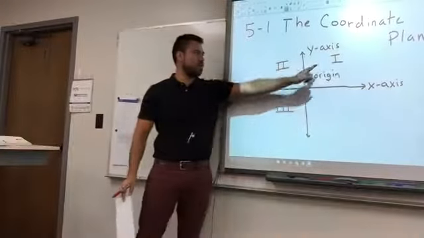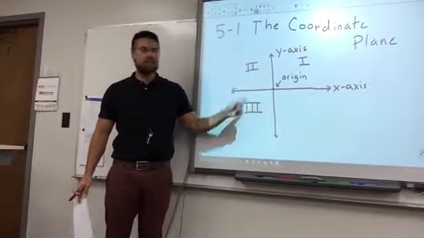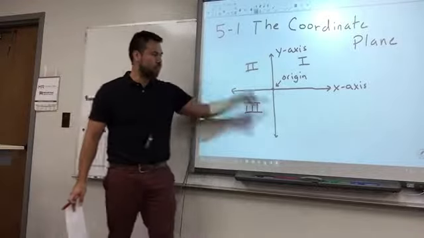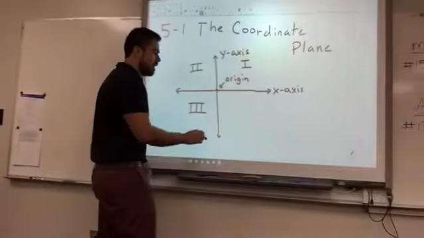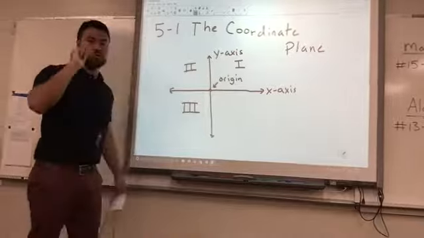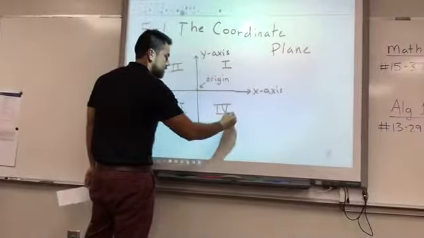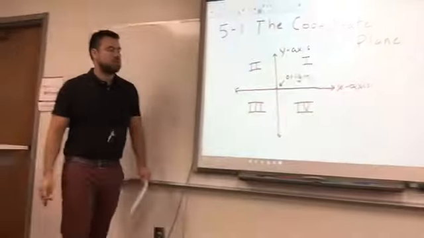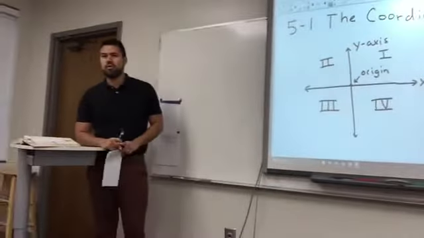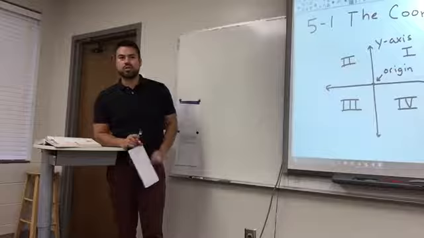By the way, when you label the quadrants, Roman numerals, please. So 1, 2, 3 are easy enough. But then 4, which is the last one, how would you write that with Roman numerals? 1 and then a V. Yeah, IV. IV is 4. Roman numeral 4. Okay? All right, so those are the quadrants.